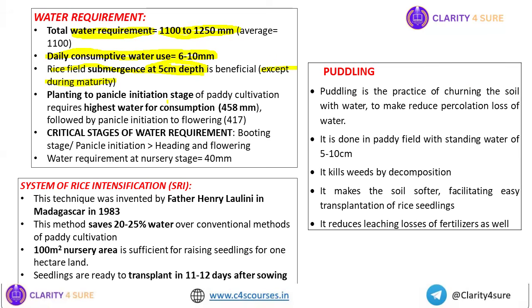Then, planting to panicle initiation stage requires the highest water, that is 458, followed by panicle initiation to flowering, 417. And what is the water requirement at the nursery stage? Just 40 millimeters. So you can see that only during the period when the rice is in the field is the water requirement highest.